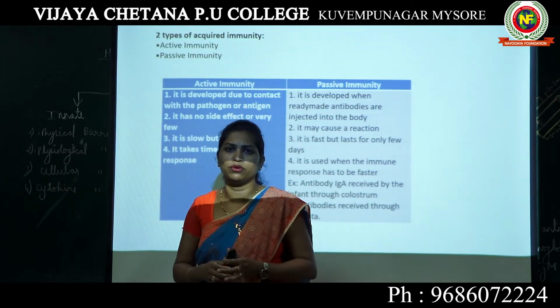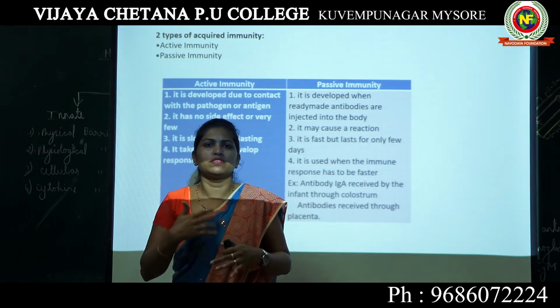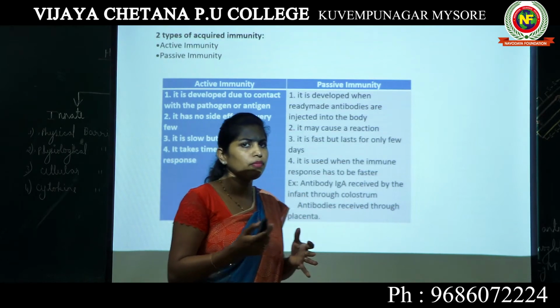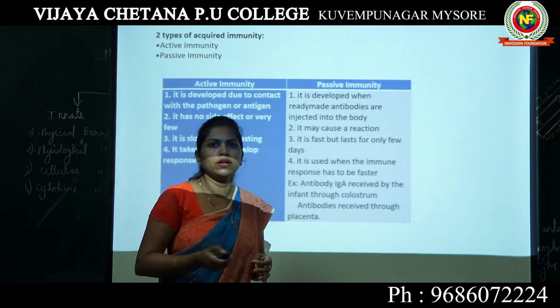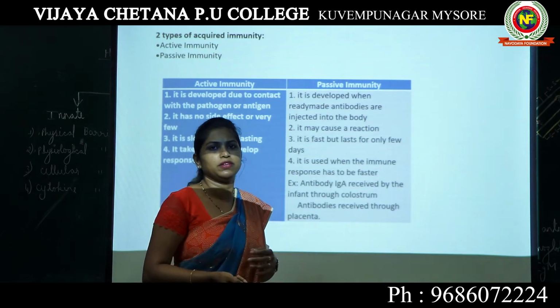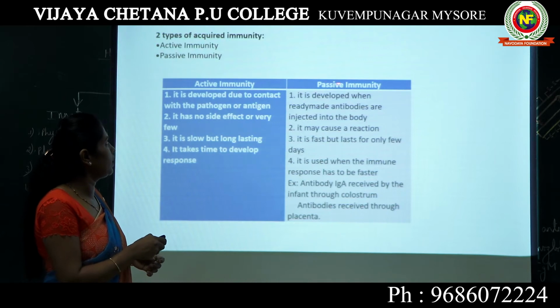Our immune system is managing everything by not bringing it to our notice. Only when the infection is severe do we develop symptoms. So this is the difference between active immunity and passive immunity.